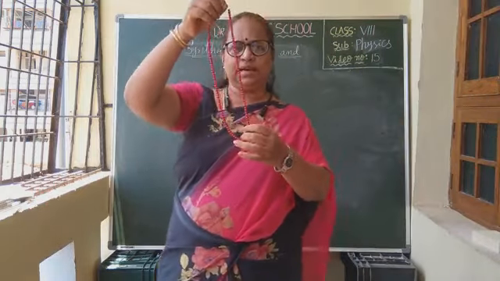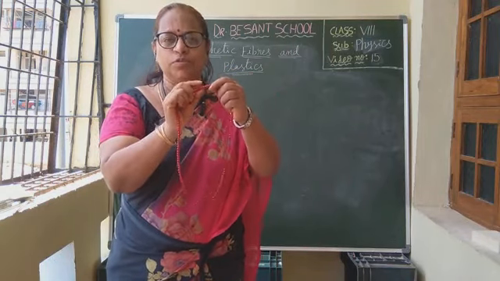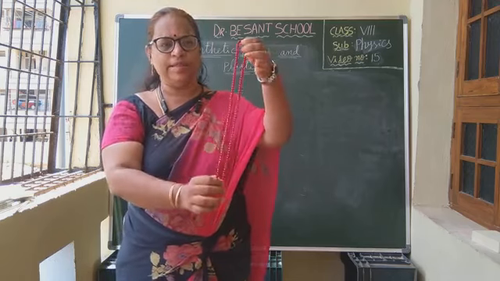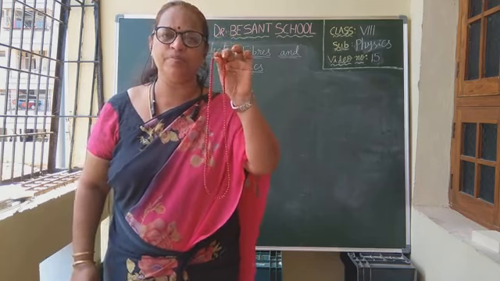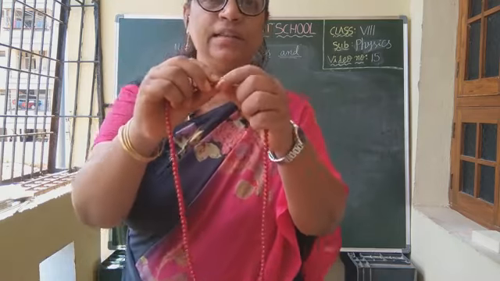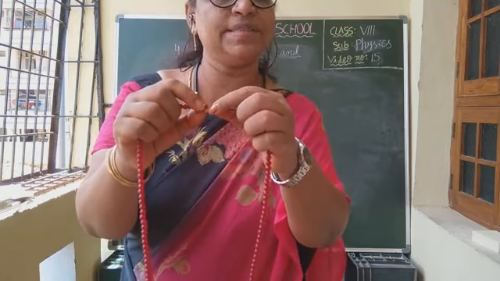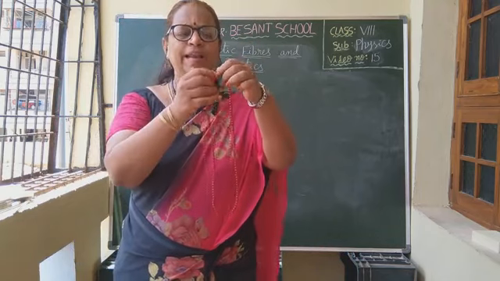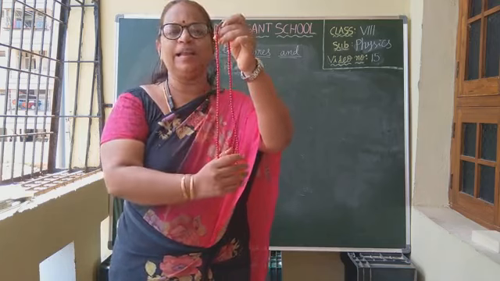So this is a necklace made up of beads. Beads, you all know or not? We call it posalu in Telugu. So these are the beads. Okay, this is a bead necklace. If you observe this necklace, how is it prepared? See, there are single beads. These are single beads. Joining all the beads together on a thread, on a wire, then it became a necklace.